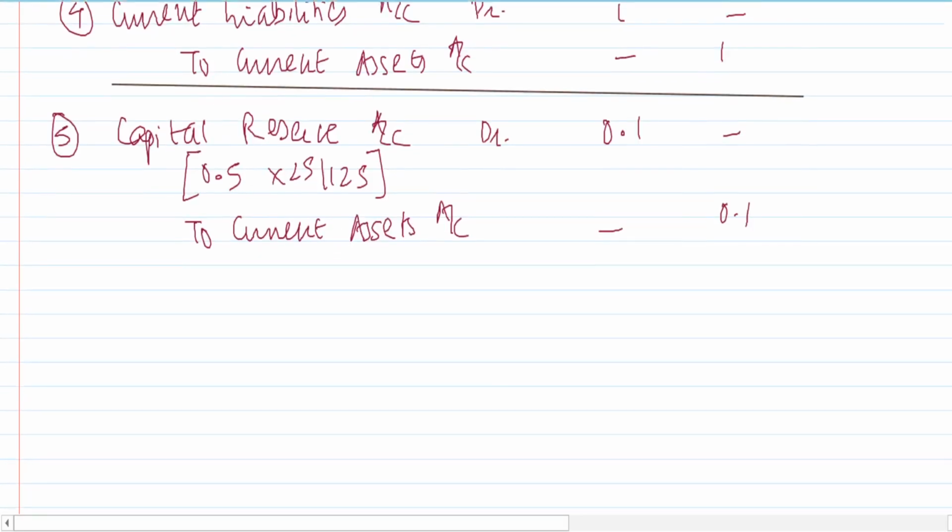And now they wish that we prepare the balance sheet. Okay. Balance sheet of Best Limited as on 1st April 20x1, right?